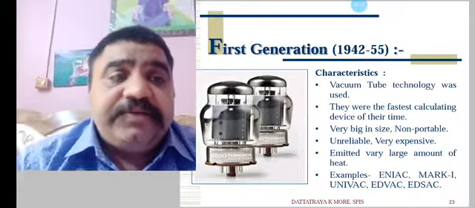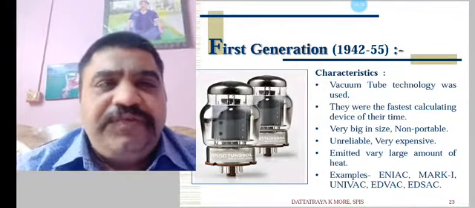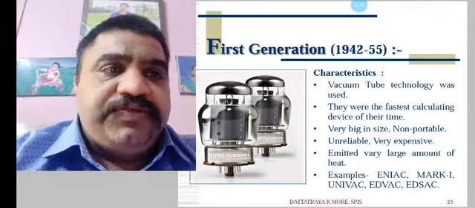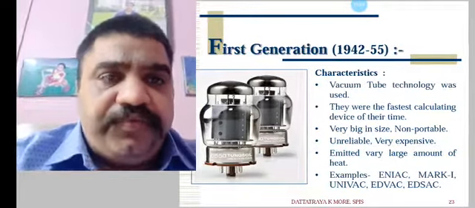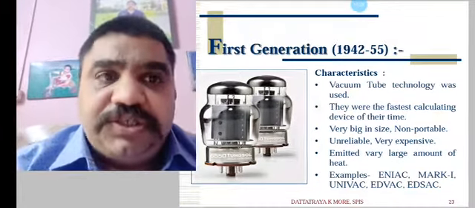Examples: ENIAC, Mark 1, UNIVAC, EDVAC, EDSAC. Different versions were there of those computers. First generation computers were there from 1942 to 1955. And keep in mind, vacuum tubes were used in first generation computers.